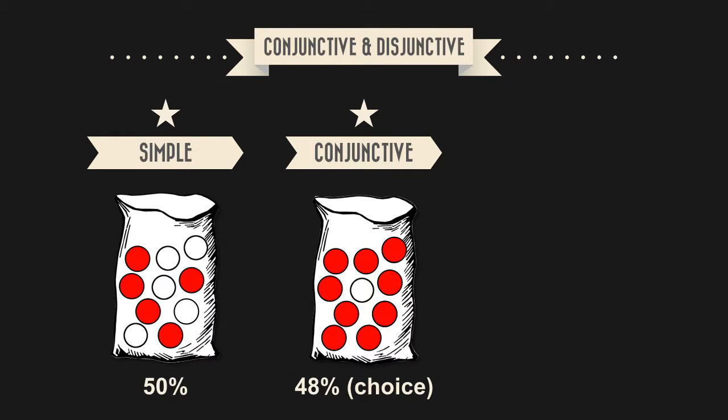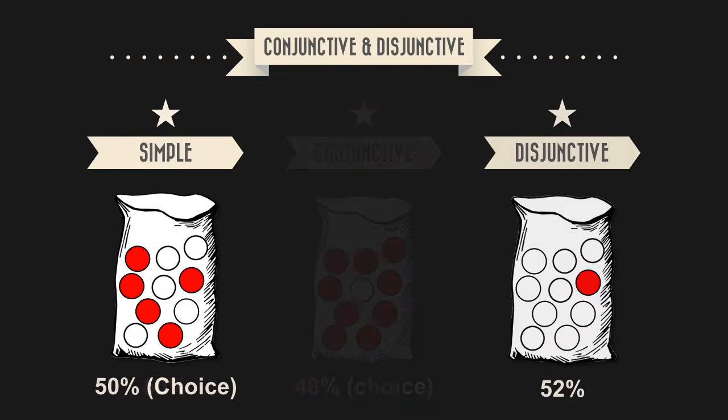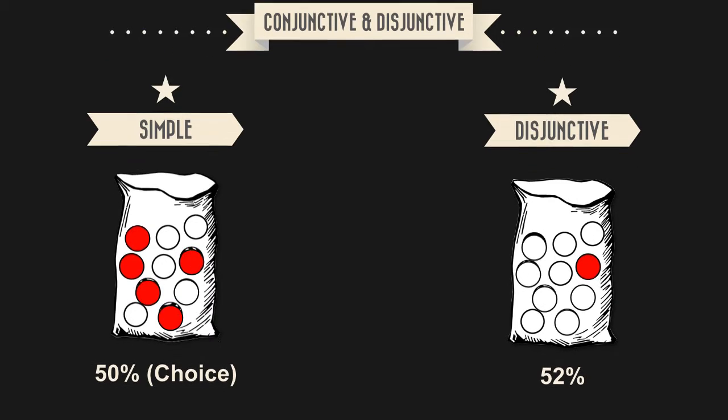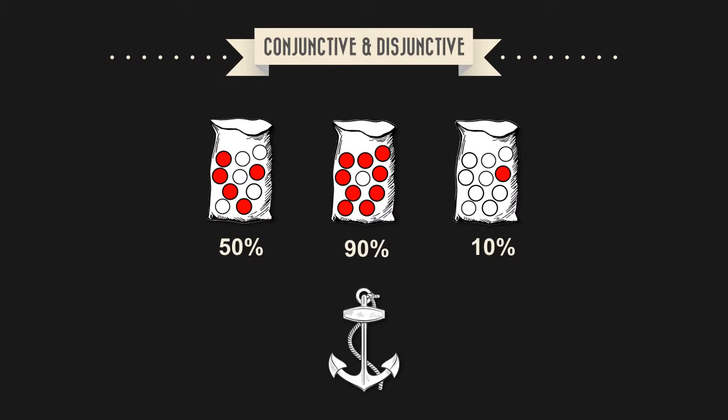In this problem, a significant majority of subjects prefer to bet on the conjunctive event, which has a probability of 48%, rather than on the simple event, which has a probability of 50%. Similarly, subjects also prefer to bet on the simple event, which has a probability of 50%, than the disjunctive event, which has a probability of 52%. Thus, most subjects actually bet on the less likely event in both comparisons. This pattern of choice illustrates a general finding.